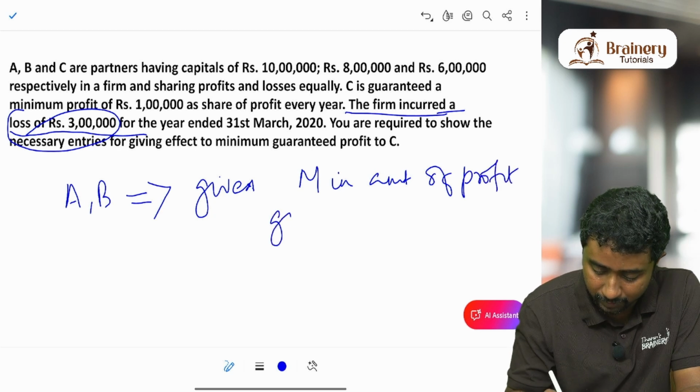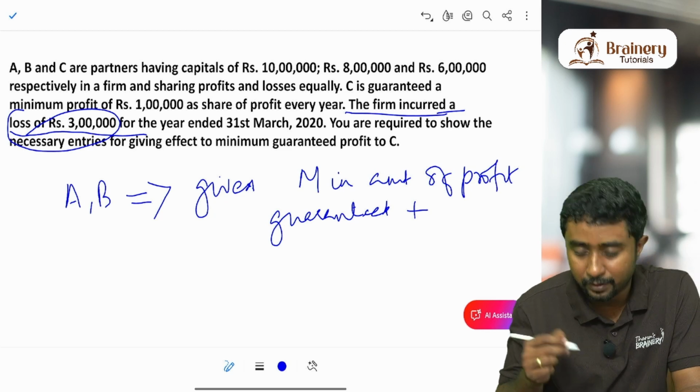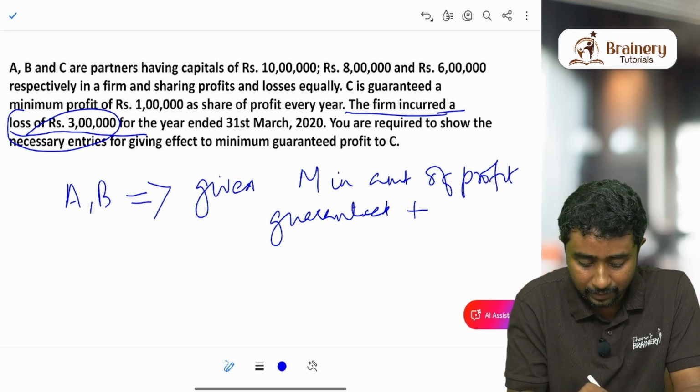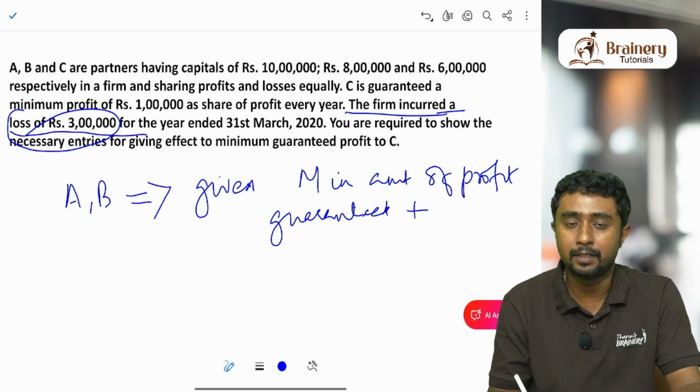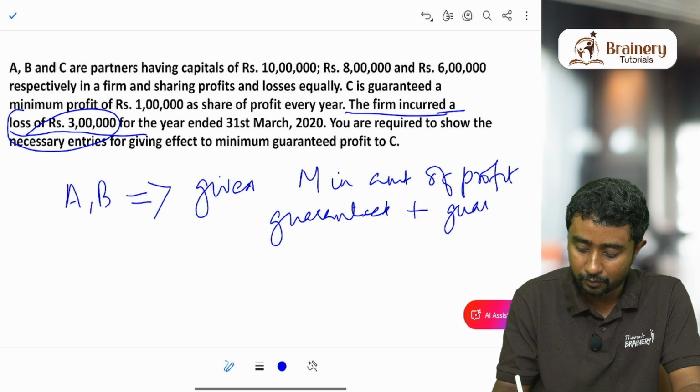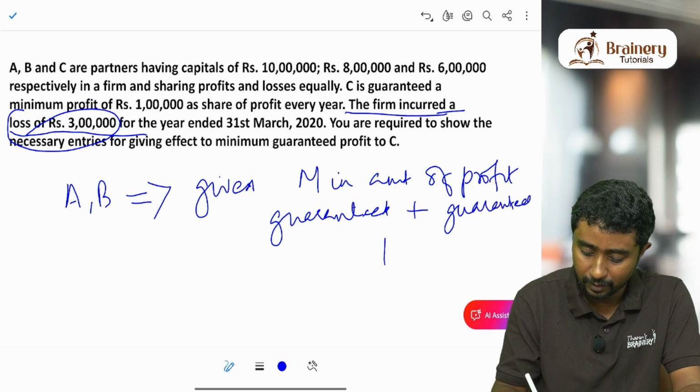Promised means obviously guaranteed, and also they have to cover the guaranteed partner's share of loss.